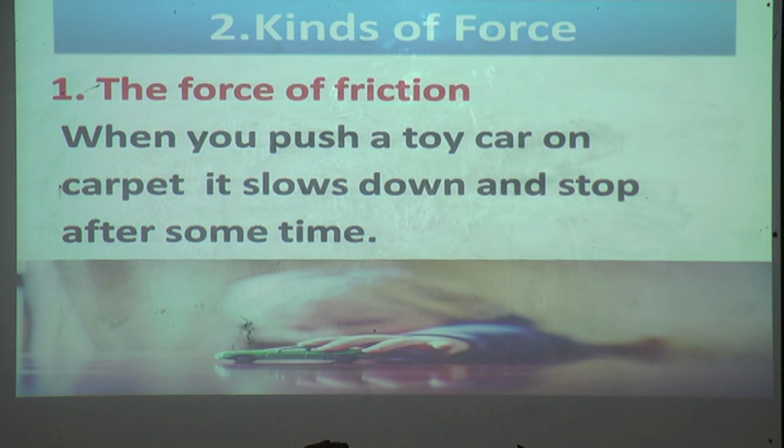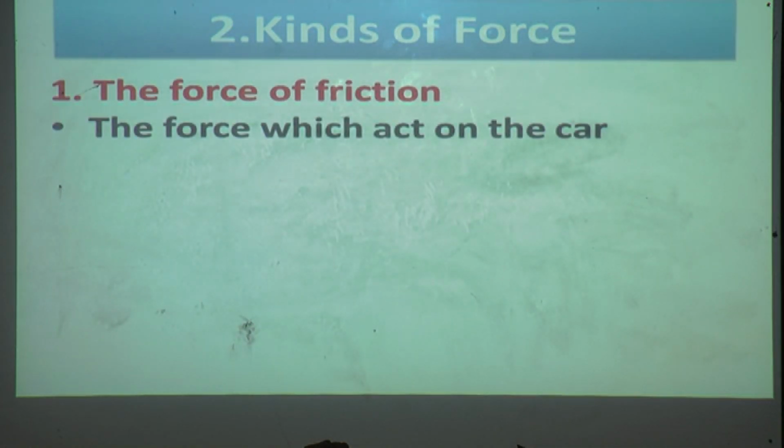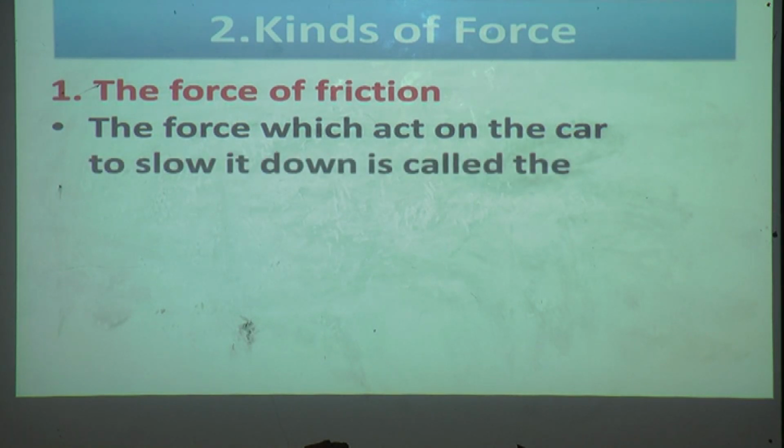Okay, we will see how it stops. The force which acts on the car to slow it down is called the force of friction. Means the force of friction is applied to that car so that after some time it will stop.